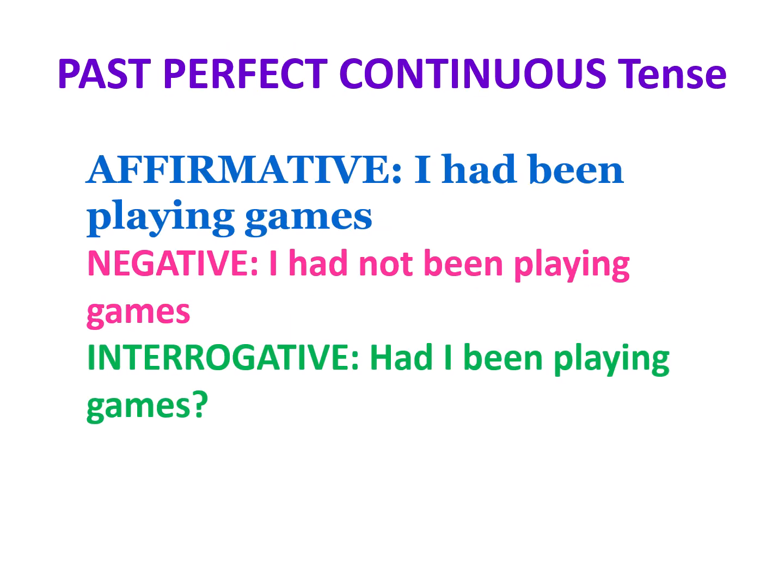Now comes the past perfect continuous tense. The affirmative sentence is, I had been playing games. The negative is, I had not been playing games. And the interrogative is, had I been playing games? This tense shows that the action was going on for some time in the past before another past event.